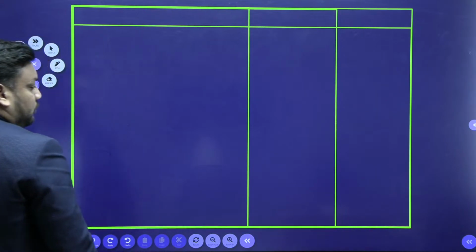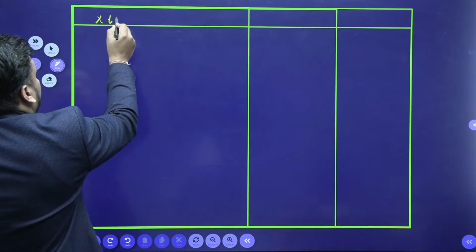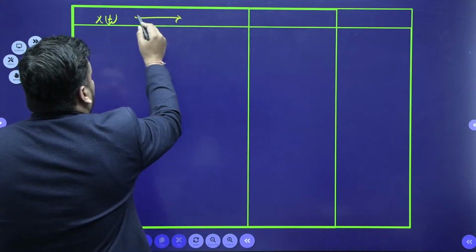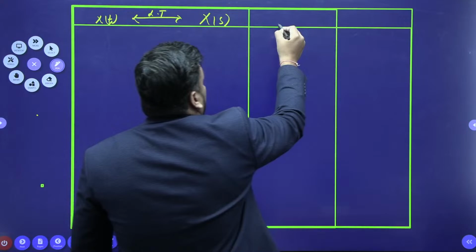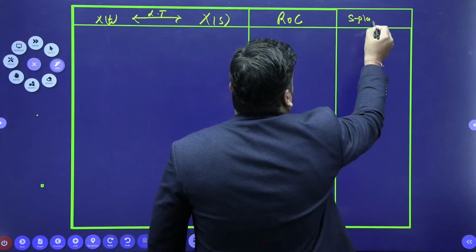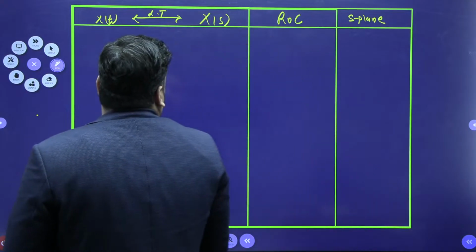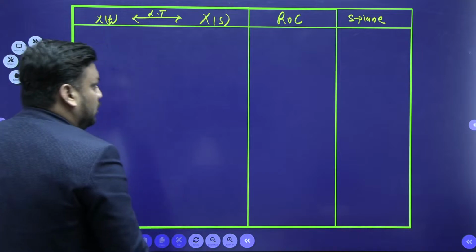Okay. So, do reply, bachcho. If I am writing the signal x of t here, I will get its Laplace transform x of s here. I will write the ROC here, and I will make the S plane diagram here. Okay, the S plane diagram turned out a bit small, never mind.